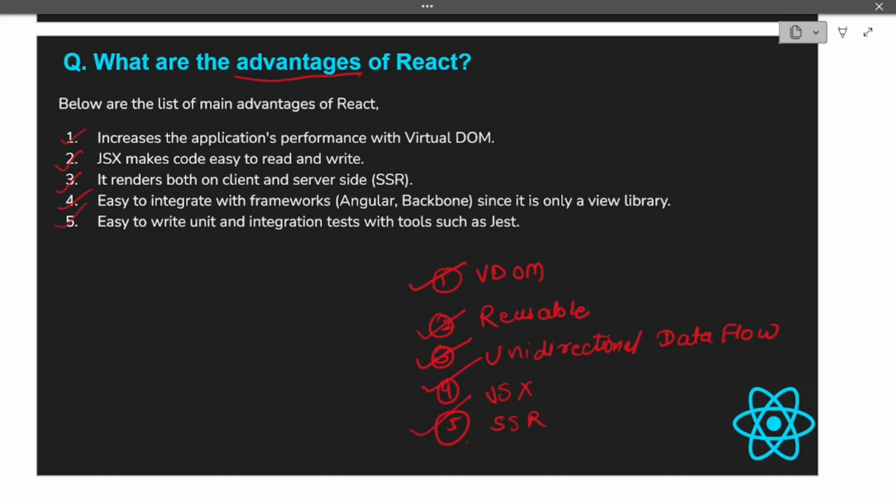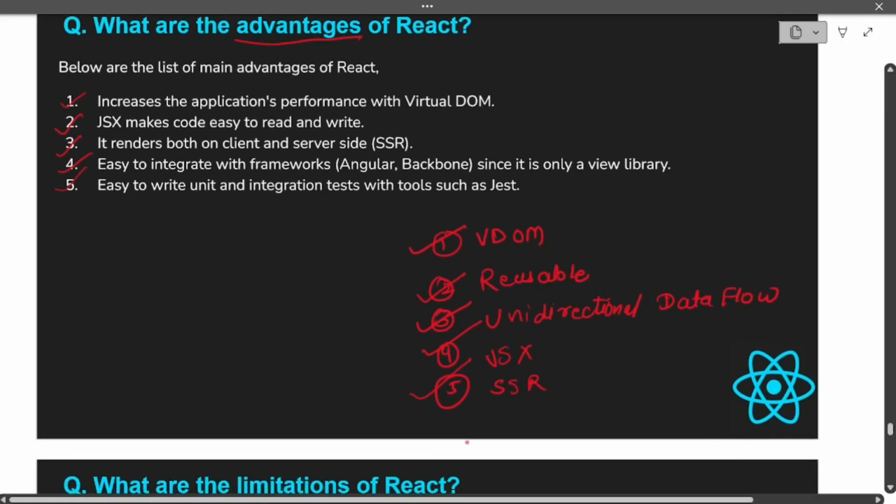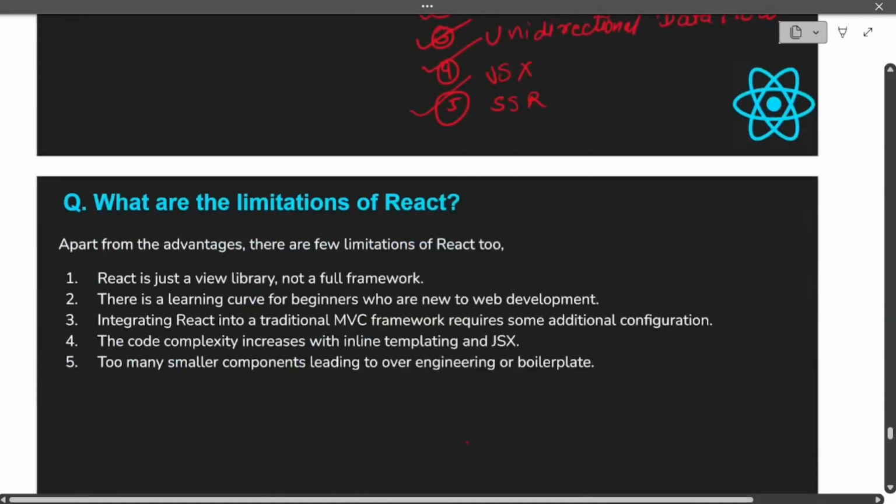So React also supports server side rendering, because of which it is very easy and you get already rendered code in the first go itself, that is, it is already rendered and coming on your DOM from the server. So these are the advantages of React.js. Let's move on to the next question now.